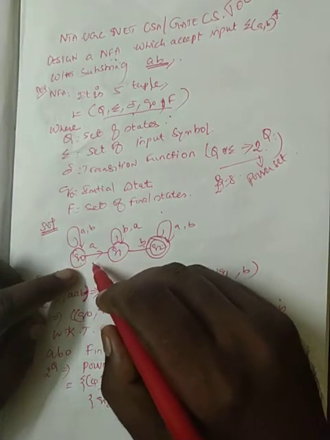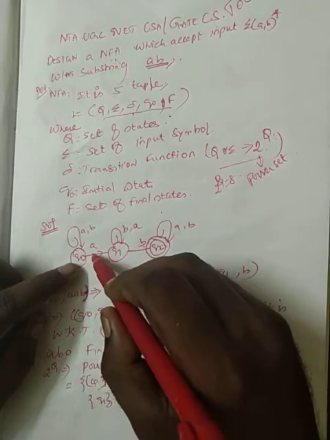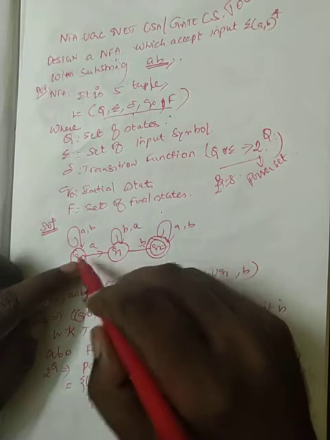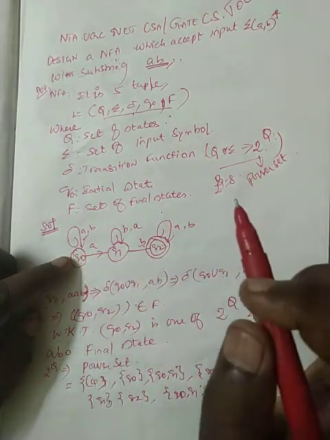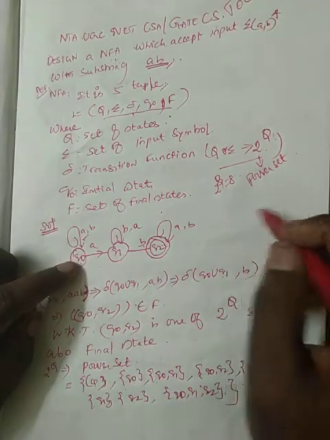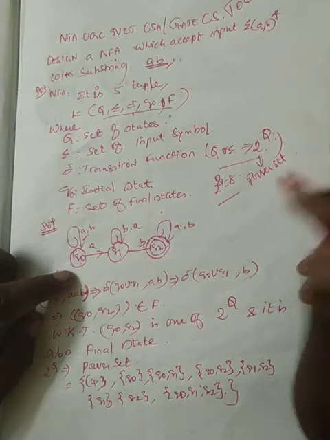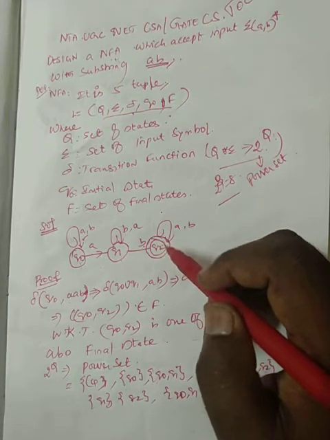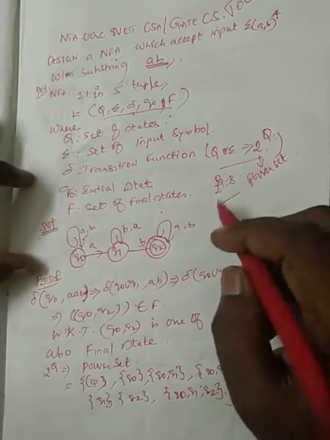For example, if your string has a initially, for accepting a I draw that it goes to q1, as well as, accepting a, it goes to q naught itself. Now q naught q1 is one of the states in this 2 power 3 set of states. If we go for q naught q1 q2, that is 3 states. I will be discussing that later.